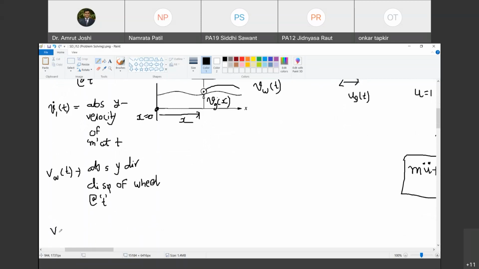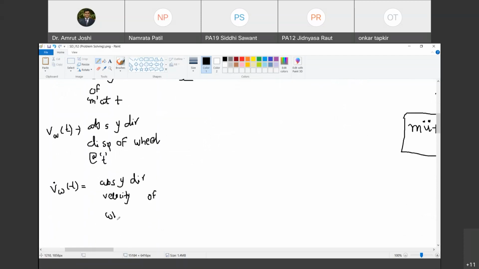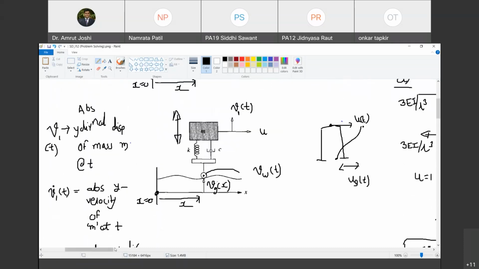Now, can you tell me what is Vw dot of t? It is the absolute y directional velocity of the wheel at time t. Agreed? I'm not bothered about these absolute values. Useless, because they are not the reasons for forces generated in the spring and damper elements. I need to define something new.